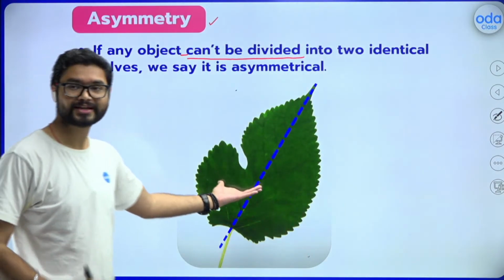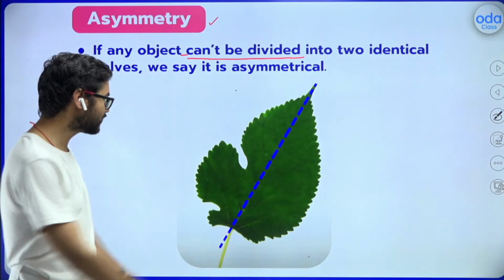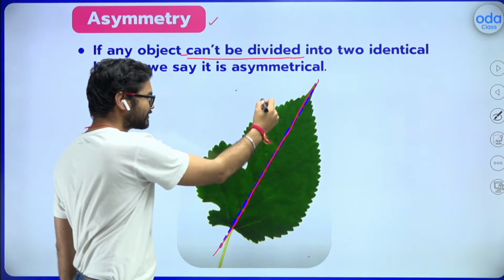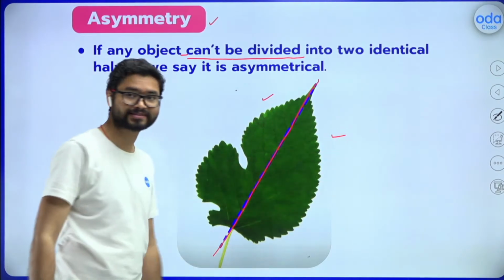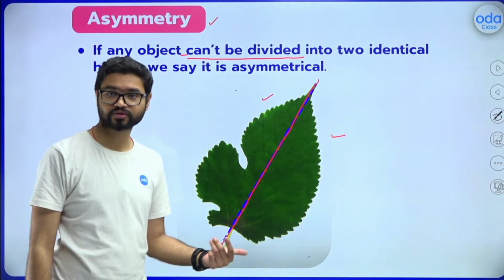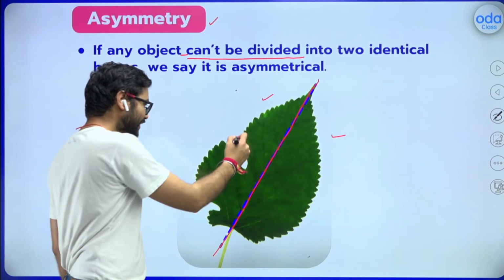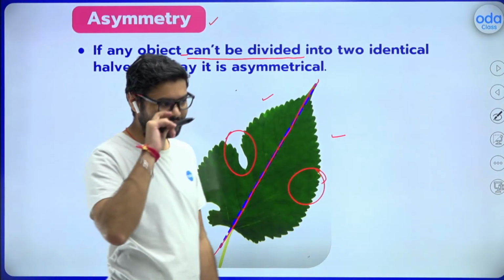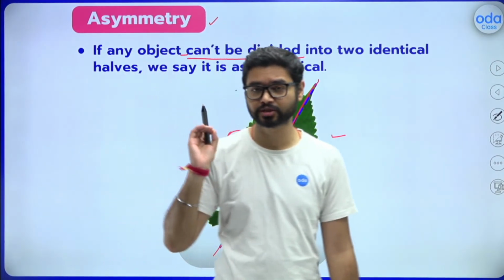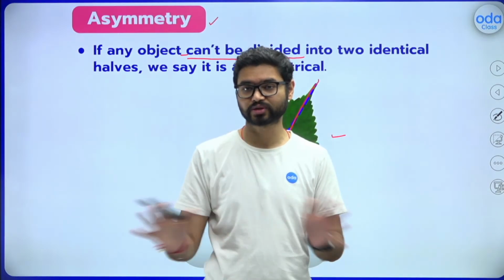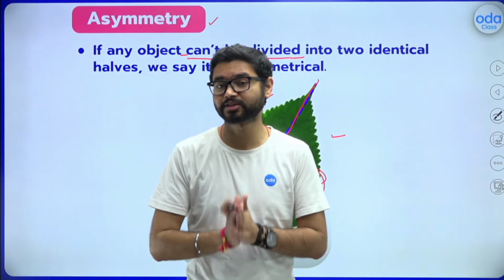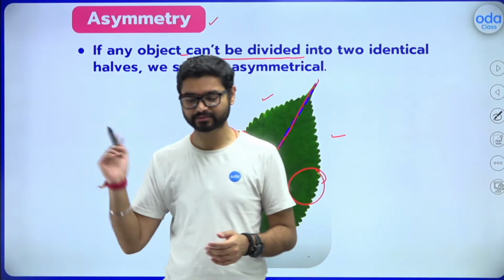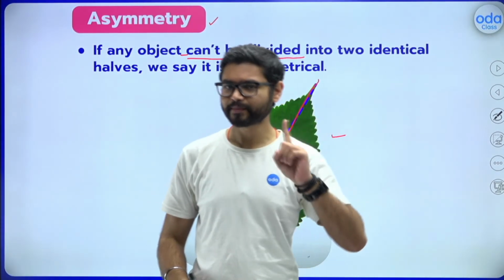Let's have a look at this leaf. If I cut the leaf along here, do you think this part and this part are exactly the same, or mirror images of each other? No, because I have this thing over here, but I have no such thing over here. So when we are talking about symmetry, everything should be exactly similar, exactly the same, only then we can say that it is symmetrical. I have a picture for you.